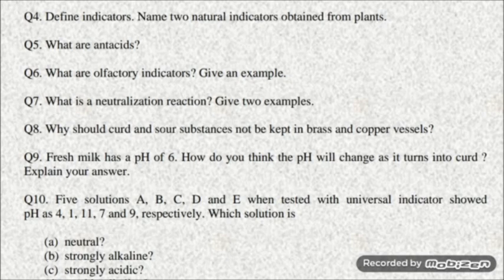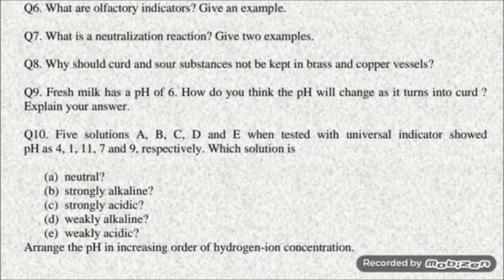Question 9, fresh milk has a pH of 6. How do you think the pH will change as it turns into curd? Explain your answer. Question 10, 5 solutions A, B, C, D and E, when tested with universal indicator, showed pH as 4, 1, 11, 7 and 9 respectively. Which solution is neutral, strongly alkaline, strongly acidic, weakly alkaline, weakly acidic? Arrange the pH in increasing order of hydrogen ion concentration.